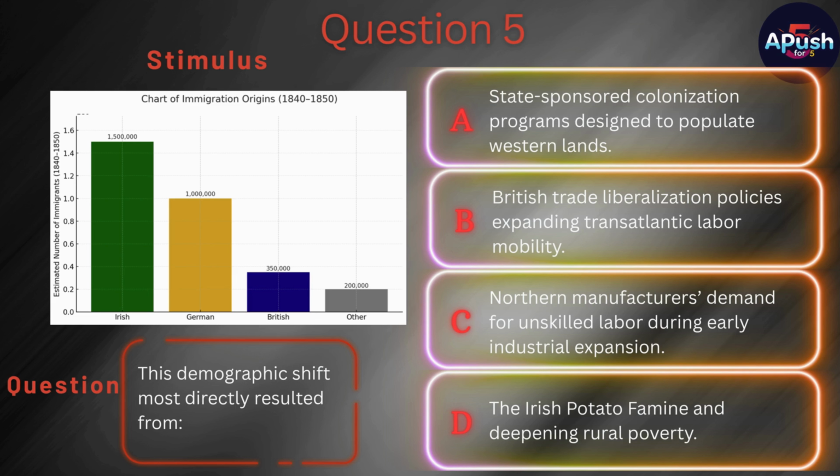B. British trade liberalization policies expanding transatlantic labor mobility. C. Northern manufacturers' demand for unskilled labor during early industrial expansion. D. The Irish potato famine and deepening rural poverty.